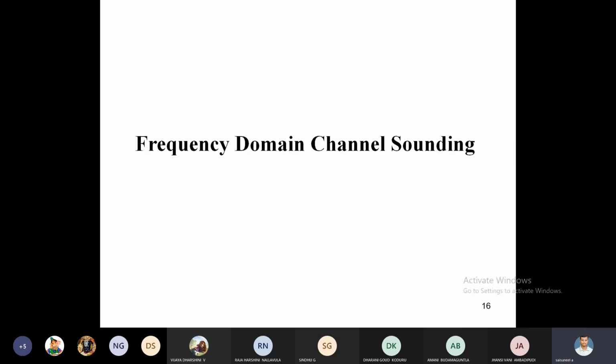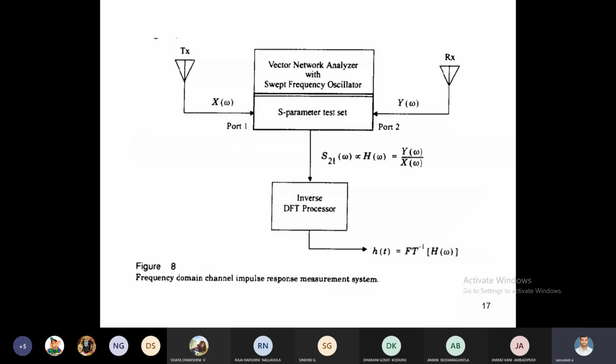The total working of this technique is in terms of frequency domain only. See this, this is the exact representation of the block diagram of the frequency domain channel impulse response measurement system. Here the transmission and receiver sections are there. In between, we have to calculate the impulse response model. Here we transmit a signal, which in time domain is x of t, but since the topic is frequency domain, the input signal is capital X of omega, which is given to port 1. The second port is the received signal Y of omega, which is port 2.